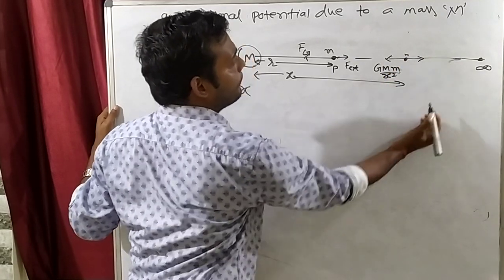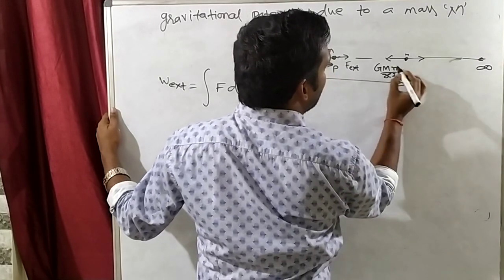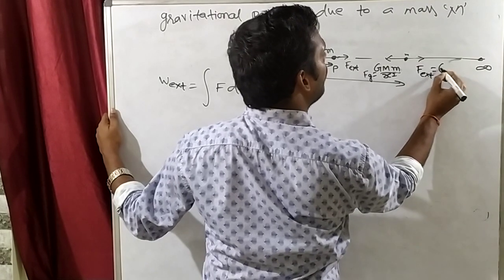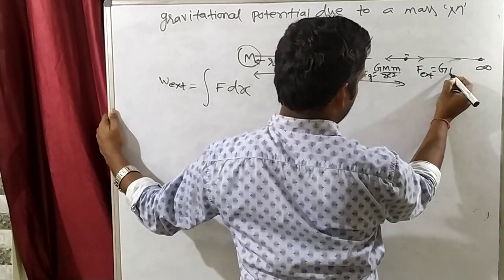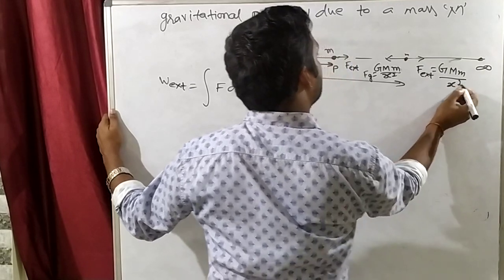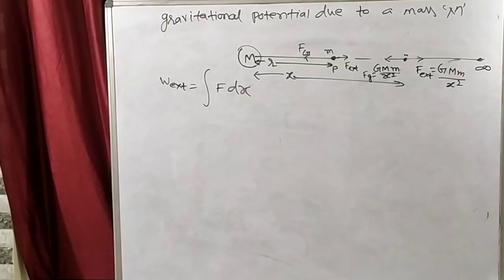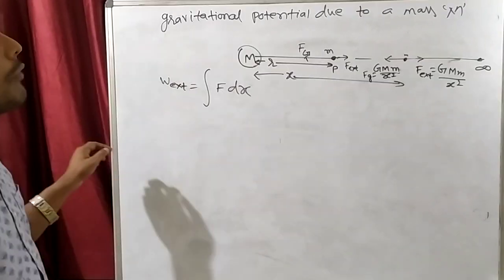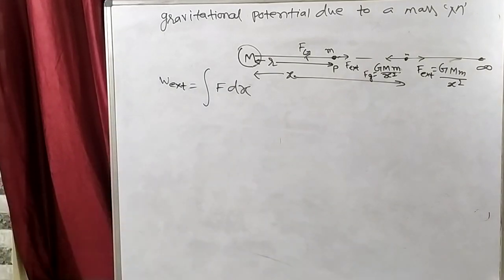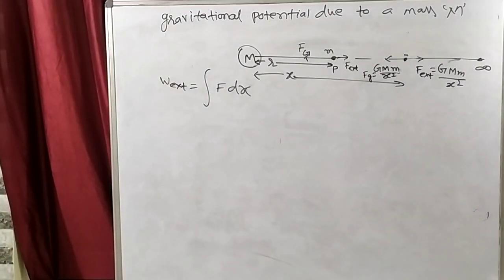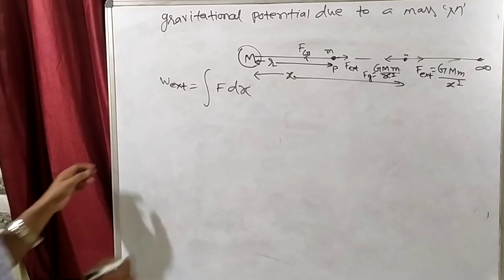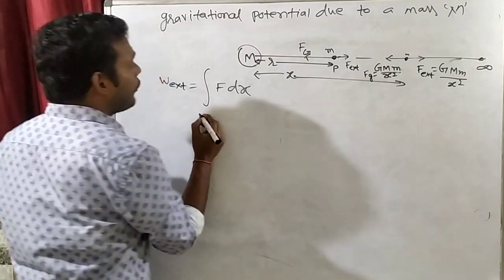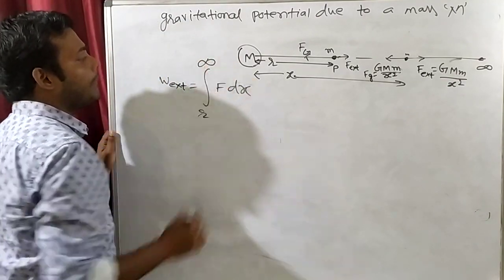This is F gravitational, and what will be the external force? External force will also be the same, G M m by x square. Gravitational force should be the same as external force, so the kinetic energy will not change. So work done by external force will be the integration of F dx, and we are bringing the mass from r to infinity. So we will take this mass from r to infinity.